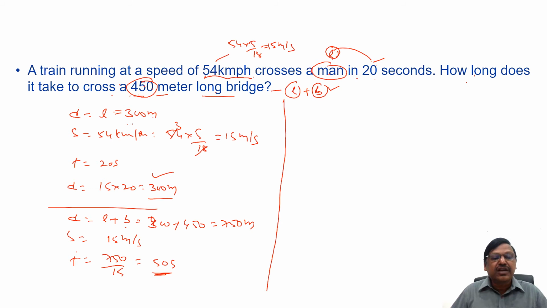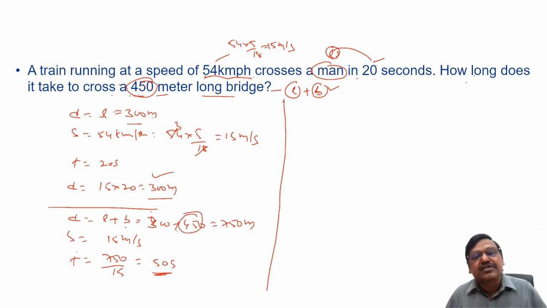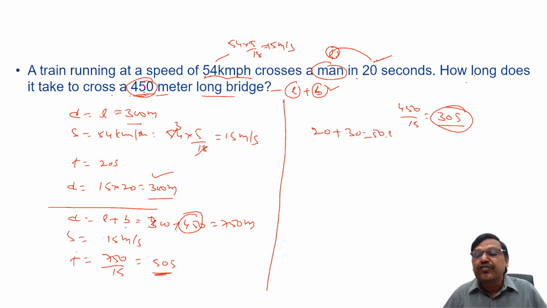So in the second case, the extra distance it is traveling is this 450 meters. You can see here, it is 300 here, it is 300 plus 450, which means it is traveling 450 meters extra distance compared to the first case. For that, how much extra time do you require? Distance is 450, speed is 15 meters per second, so 450 by 15, 30 seconds extra time I require compared to the first case because I have to travel 450 meters extra distance. So hence my answer will be 20 plus 30. I can say 50 seconds directly. Right? Let's take one more question.